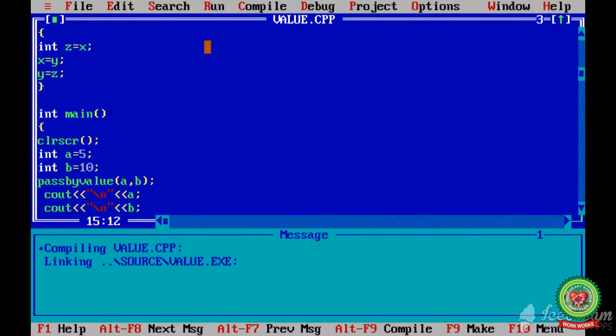Why so? Because we have done the swapping of two numbers, but we have called the value by pass by value. We have passed the value of a and b, 5 and 10, and 5 and 10 will remain the same in the case of pass by value.